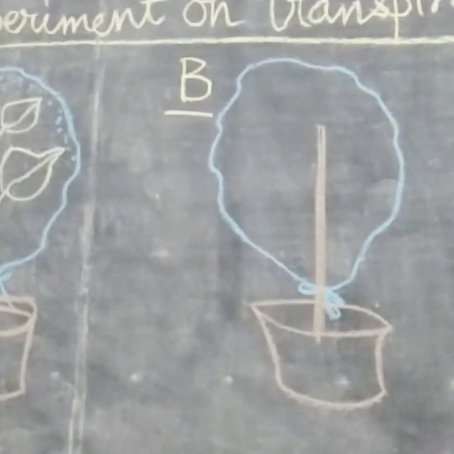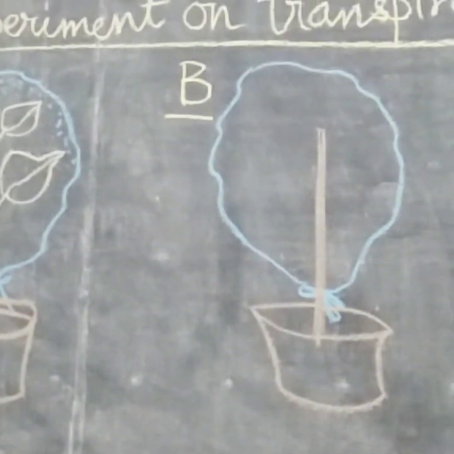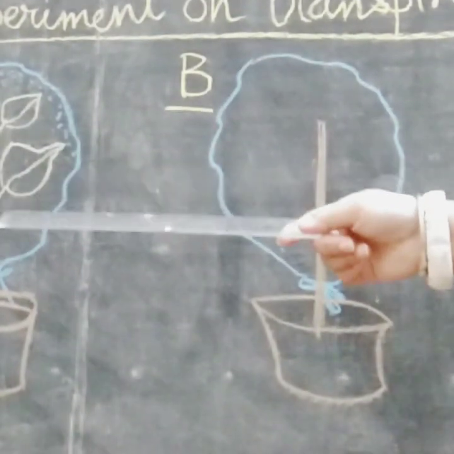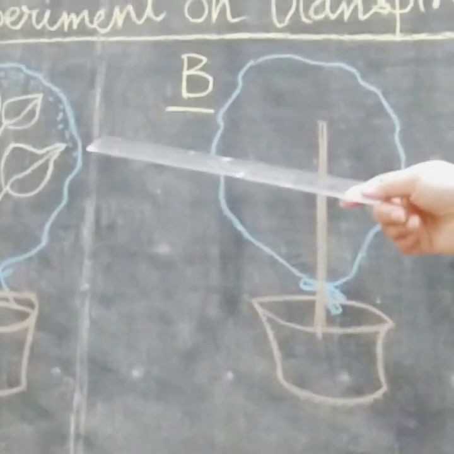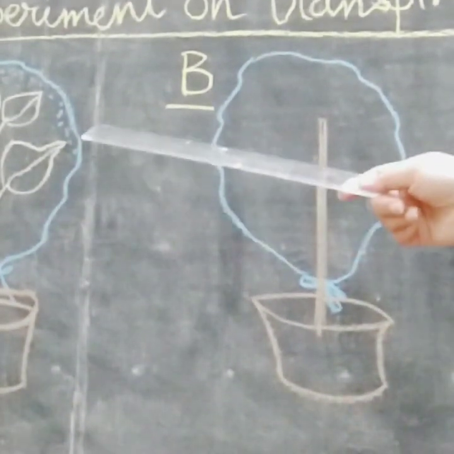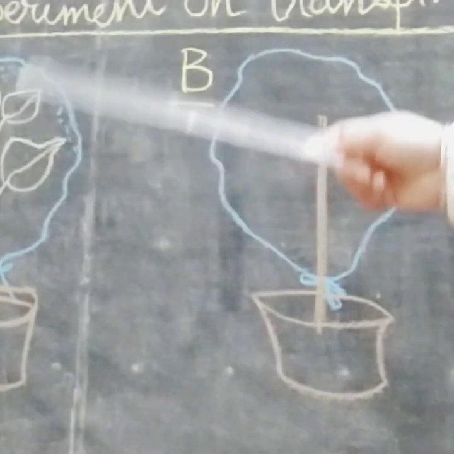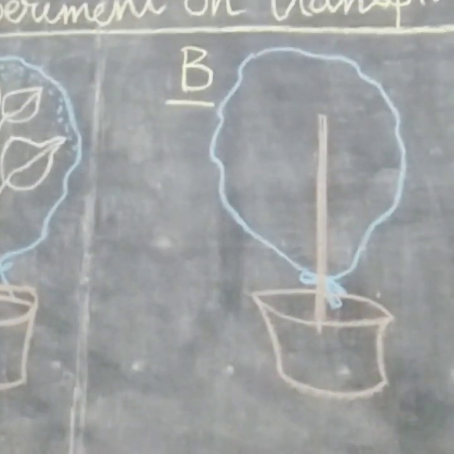The question is why? The answer is, as the plant transpired water in the form of water vapor, the vapor stuck to the inside wall of the plastic.